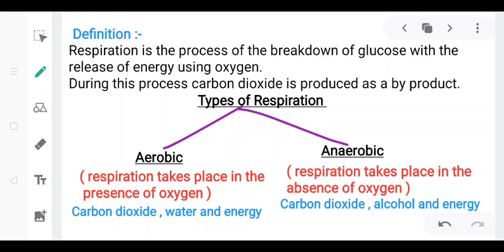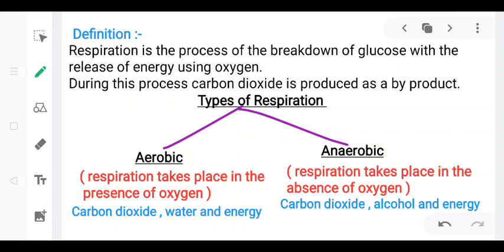Next is types of respiration. In the cell, respiration or the breakdown of food may occur in two ways. One is aerobic, another one is anaerobic. Okay, aerobic respiration is the respiration which takes place in the presence of oxygen, and during aerobic respiration carbon dioxide, water and energy get released, and it is normally known as respiration.